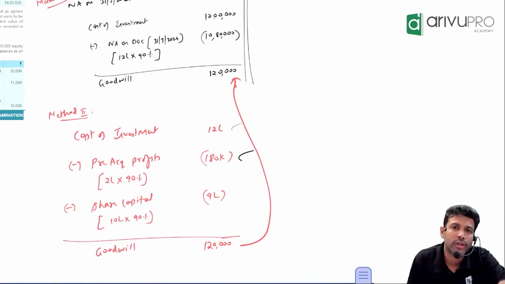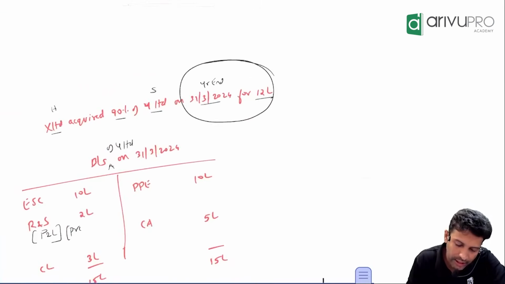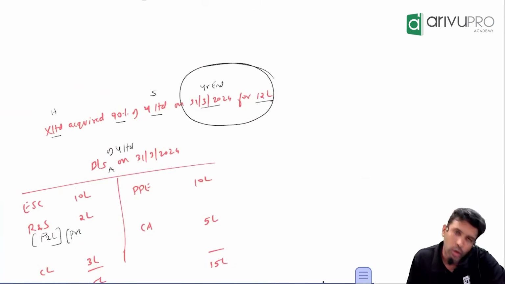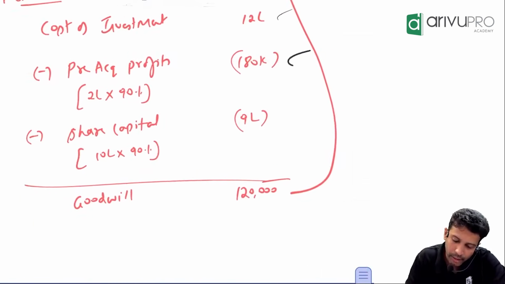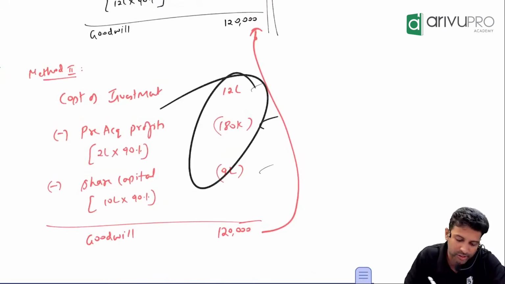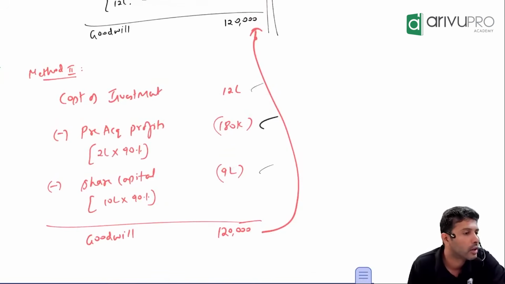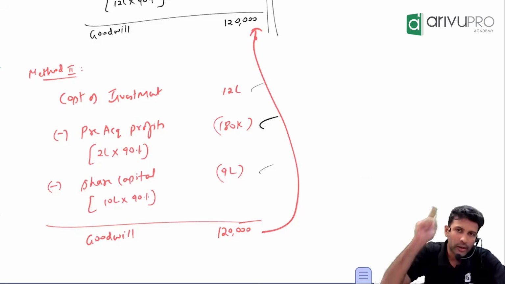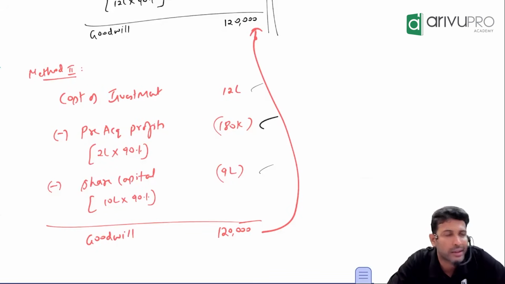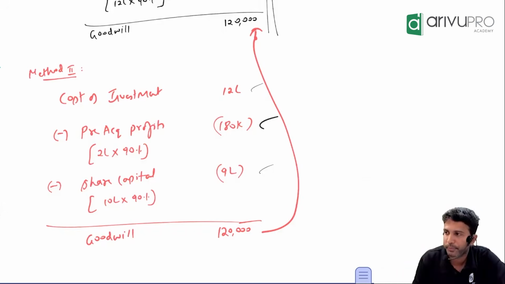Then reduce share capital. What is the share capital of the subsidiary company? You'll take the full 10 lakh or only the holding's share? What is the holding's share? 90% of 10 lakh. How much is that? 9 lakh. By doing this plus-minus calculation, you get 1 lakh 20,000. This is the way we worked out goodwill under consolidation. Now let's go back and work it out under the amalgamation method and see how it comes out.